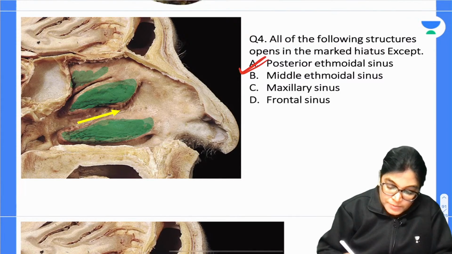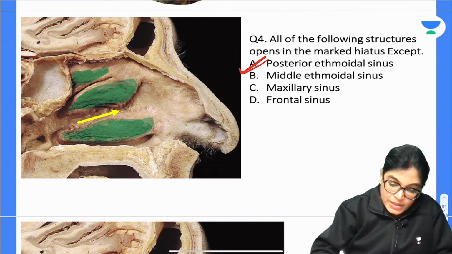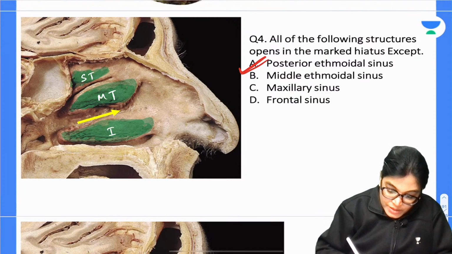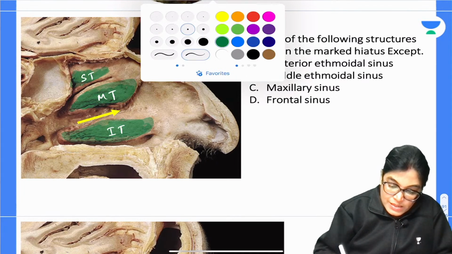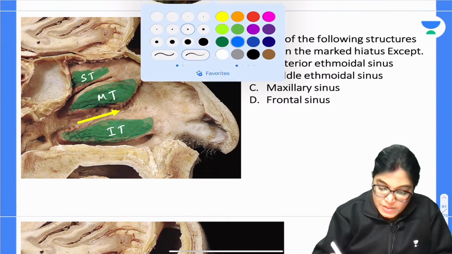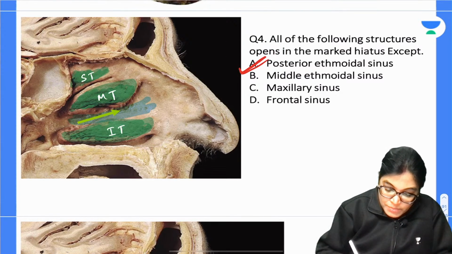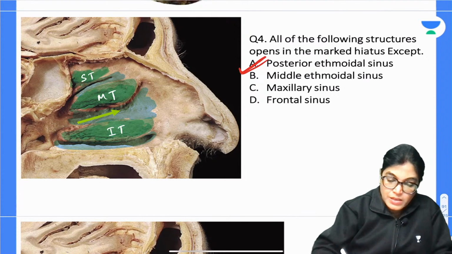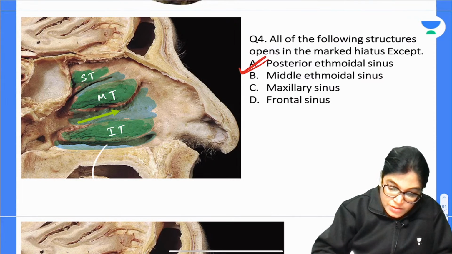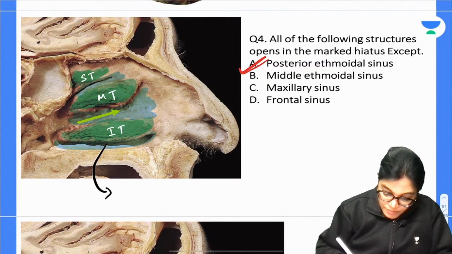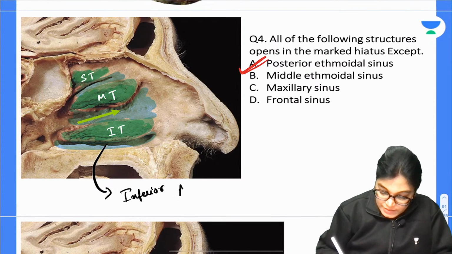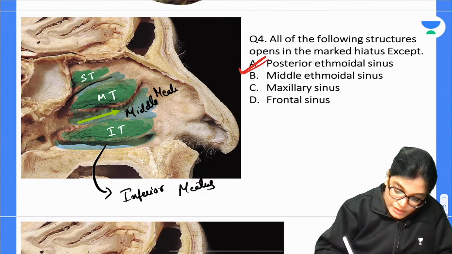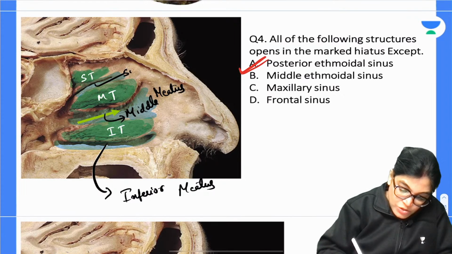Here you can clearly see this is the superior turbinate, this is the middle turbinate, and this is the inferior turbinate. That means the spaces residing below them: this space will be the middle meatus, this will be the inferior meatus, and this will be the superior meatus. This space is the inferior meatus. This space is the middle meatus. This arrow-marked space will be the middle meatus, and this will be the superior meatus.